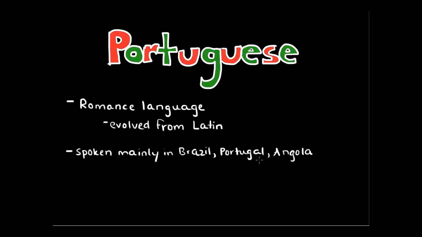Also, because of that, there's a relation to Arabic and Persian with Portuguese. Again, it's because of this discovery and exploration that, between the 9th and 15th centuries, Portugal got a lot of words from Arabic from Moorish Iberia, which was Al-Andalus, a region near the Iberian Peninsula, near Spain and Portugal, where there were a lot of Muslims, and that's why there's a lot of similarities between Portuguese and Arabic and Persian. So that's one reason.